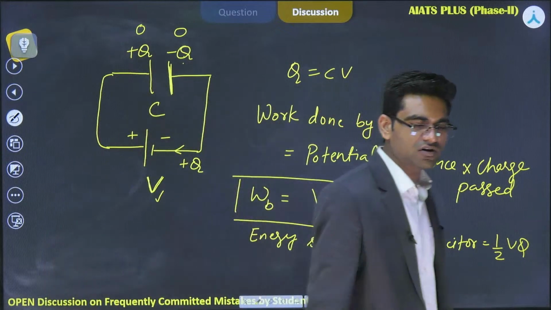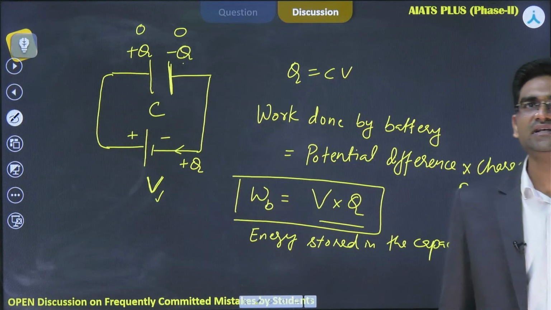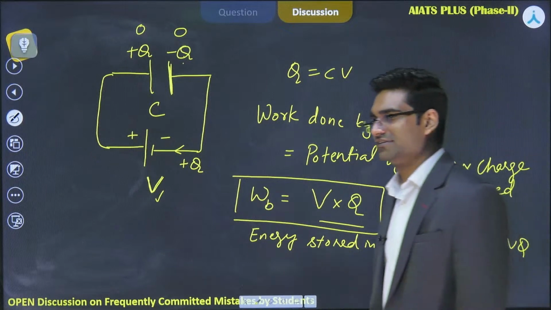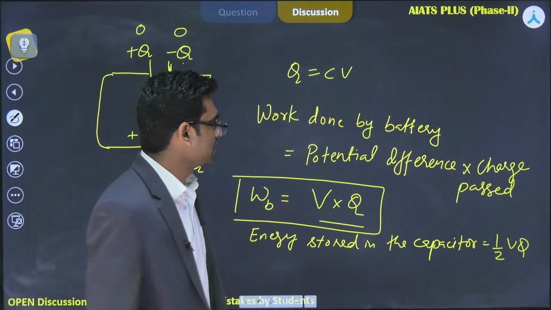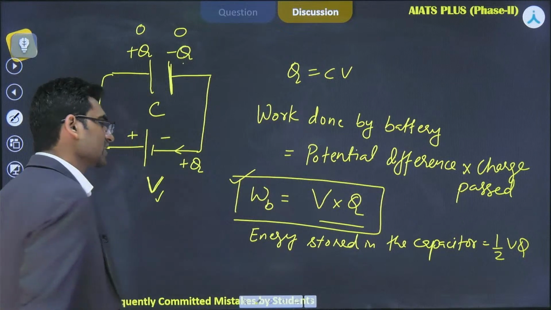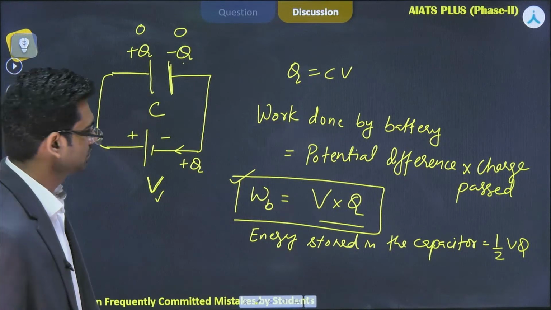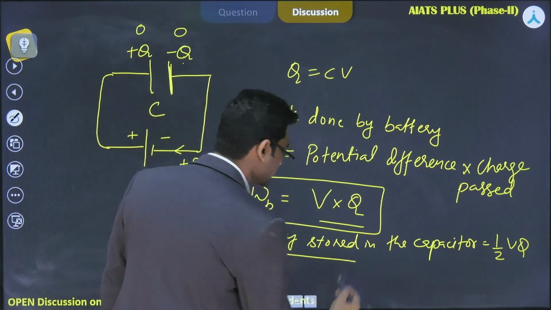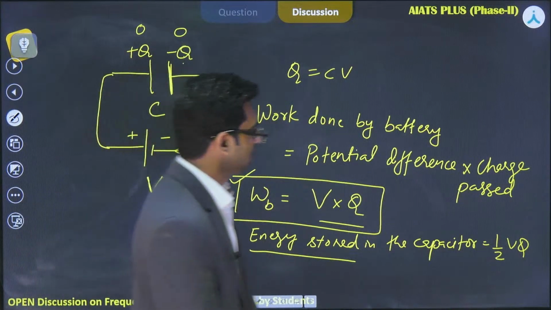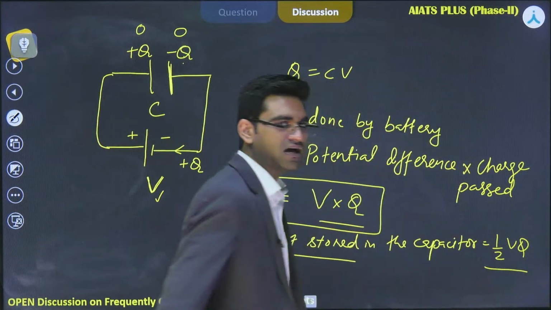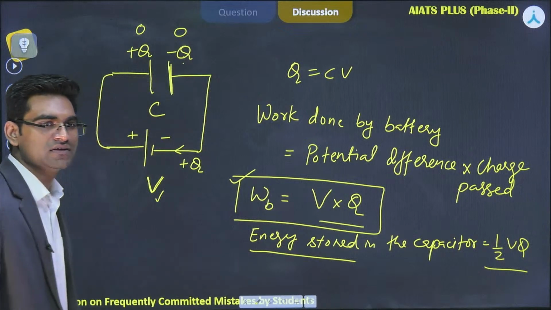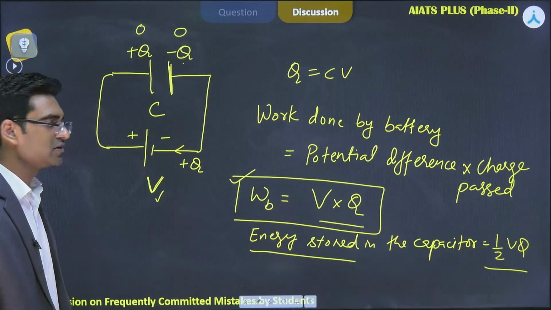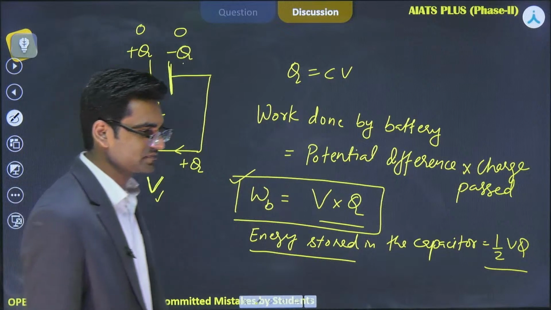It means there is a loss of what? Energy, right? The battery has done work which is equal to V into Q, but the energy which is finally stored is half VQ. It means half of the energy has been lost. What happened to that energy?